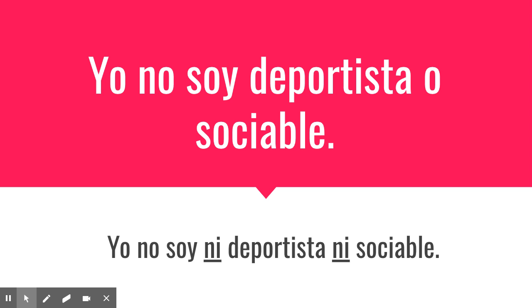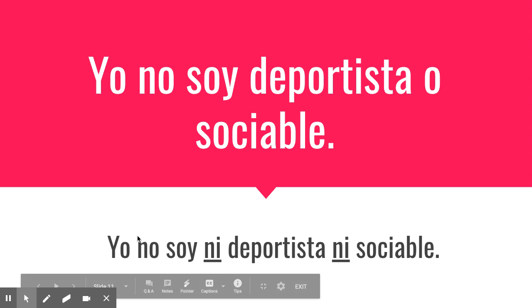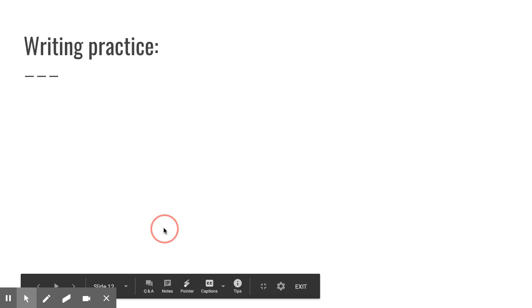And it's only if there's more than one. So if we're listing a bunch of things, I am neither sporty, nor social, nor active, nor whatever, any list of things, then we use ni for all of them. So yo no soy ni deportista ni sociable. Or you can use it with no me gusta also. So no me gusta ni el pollo ni las papas. Something like that. So anytime you're listing something and it is negative, you can use the ni and the ni.